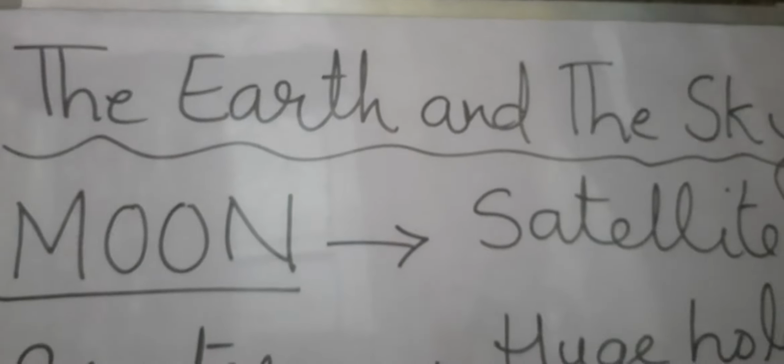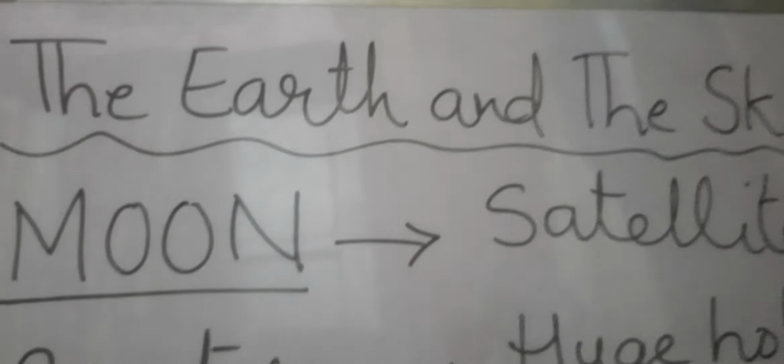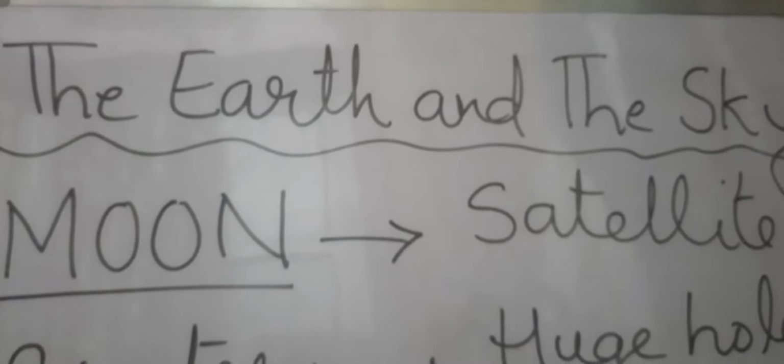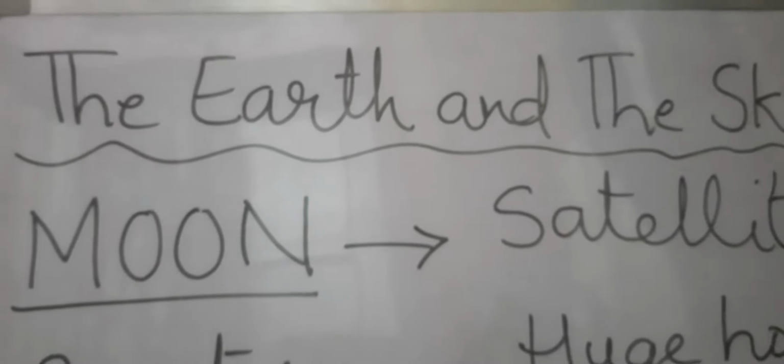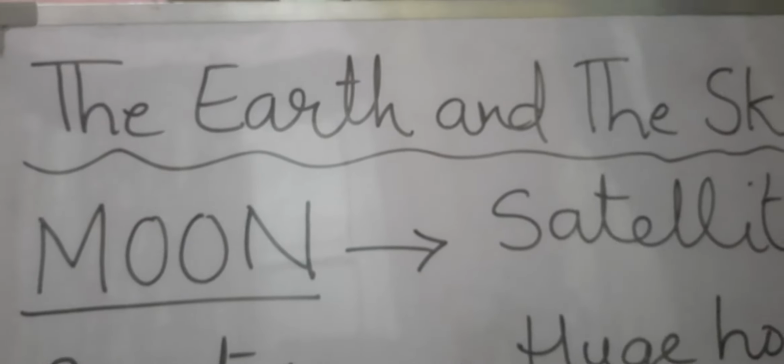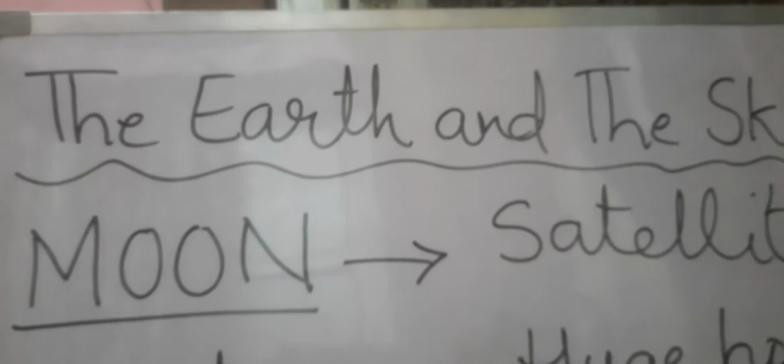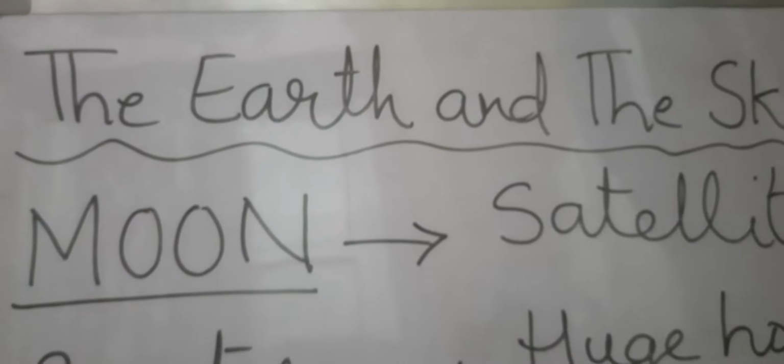Morning, children. As you know, we are doing the topic the earth and the sky. In the last class, I told you about the heavenly bodies, the solar system, the sun, and the planet earth. So, today we are going to proceed with this chapter.